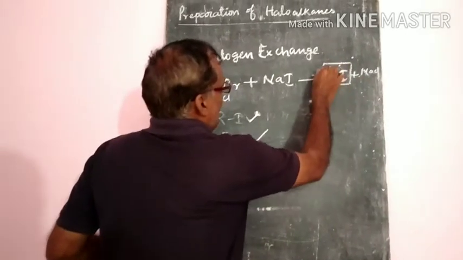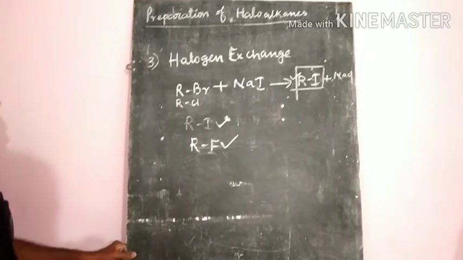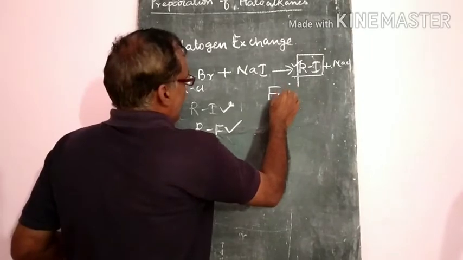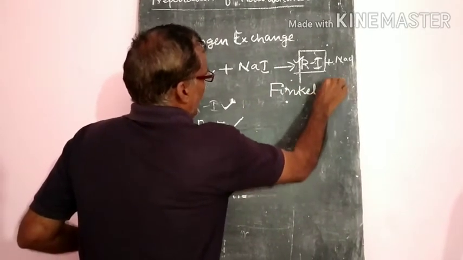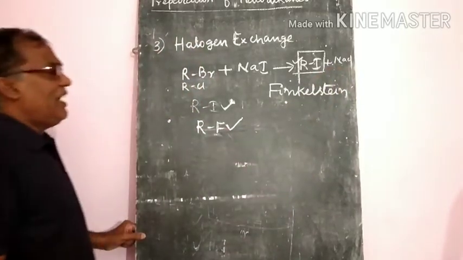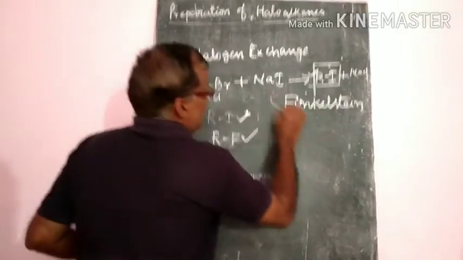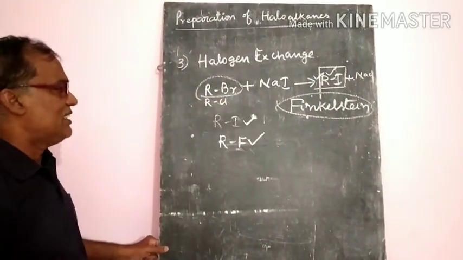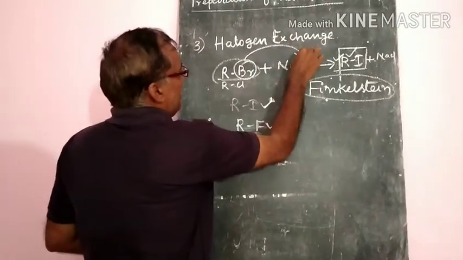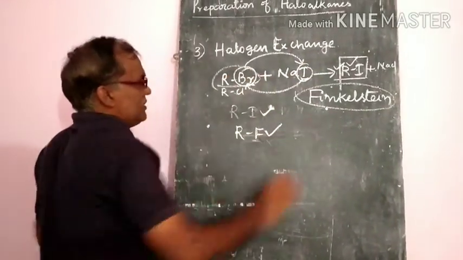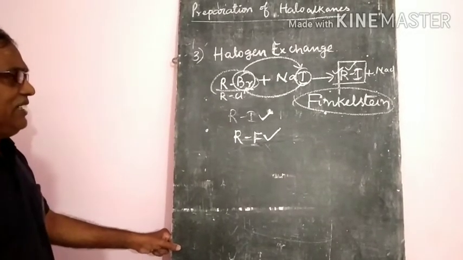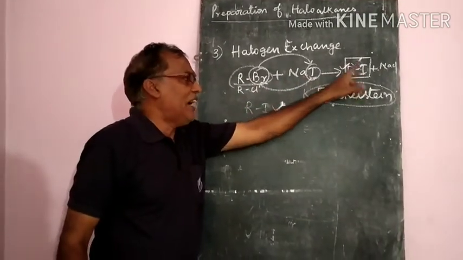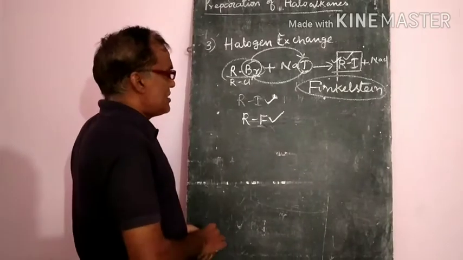So for the preparation of alkyl iodides, we use this method, treatment with sodium iodide. That's why this method is termed the Finkelstein reaction. That is the name reaction. Just remember, Finkelstein reaction means preparation of alkyl iodides from alkyl halides by halogen exchange. Here bromine is exchanged, iodine comes in. That's why we call it halogen exchange. In the presence of sodium iodide, we can prepare the alkyl iodide. This reaction we call the Finkelstein reaction.